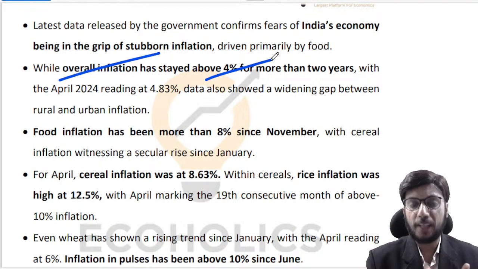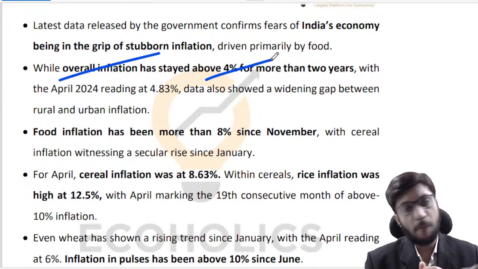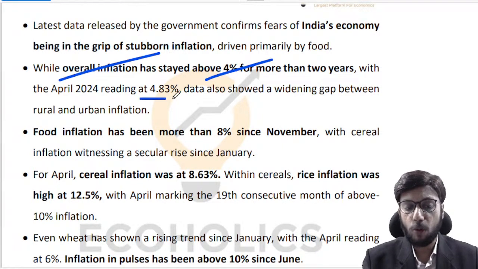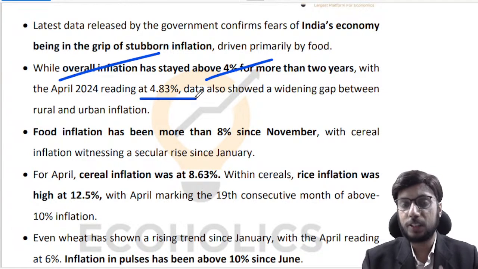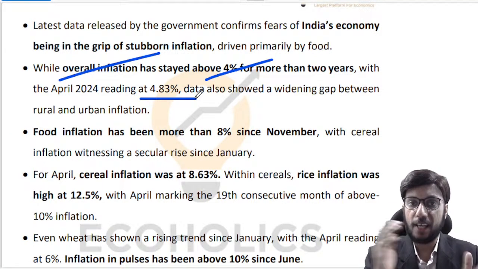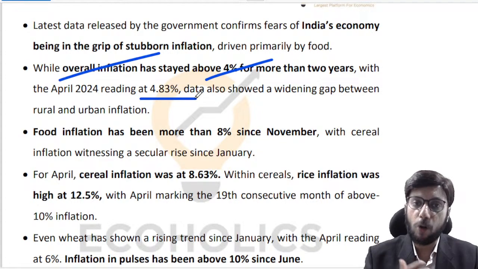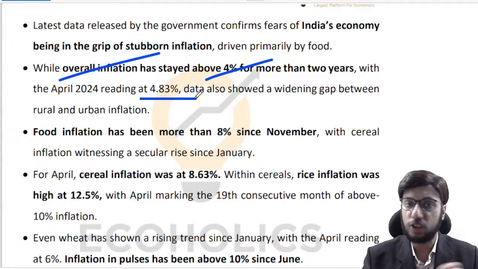Our consumer price index combined has been above 4% consistently for 2 years, right? So even if it is at 4.3%, the target is 4% plus or minus 2%. So there is an acceptability that okay, it can be 6%, it can be 2%, but it cannot always be around the 5.5% mark, because the target is 4% plus minus 2%, right?